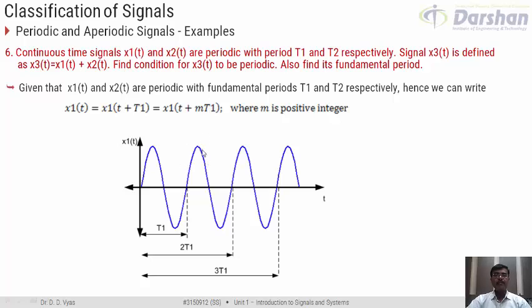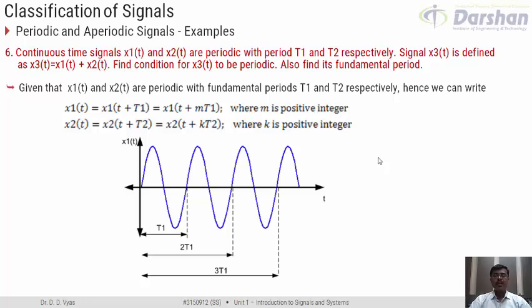So from the diagram itself, it becomes clear that if the signal repeats itself after T1, it is natural that the signal repeats itself after 2T1 also, 3T1 also, 4T1 also and so on. Right? Because T1 is its fundamental period. So there is nothing wrong if we write x1(t) as x1(t + T1) equal to x1(t + mT1). Similarly, for signal x2(t), the period is T2, so I can also write x2(t) as x2(t + kT2), where again k is a positive integer.